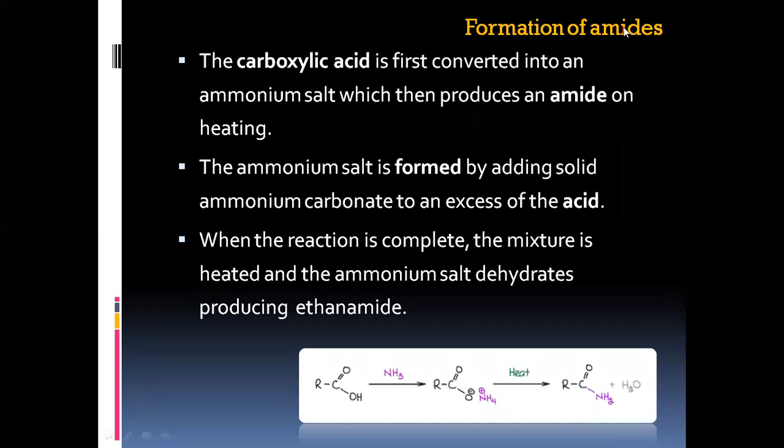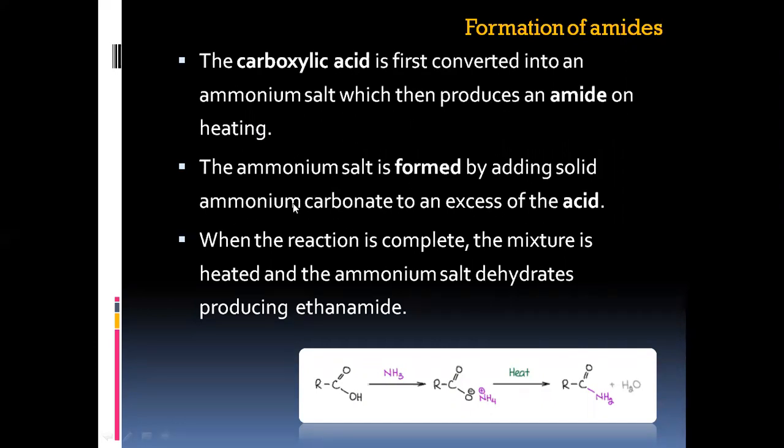Next, formation of amide. A carboxylic acid on reaction with an ammonium salt produces an amide. The carboxylic acid is first converted into an ammonium salt, which then produces an amide on heating. The ammonium salt is formed by adding solid ammonium carbonate to an excess of the acid. You can take any compound which contains free or releasable ammonia.